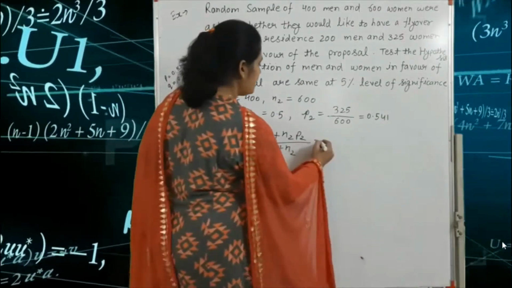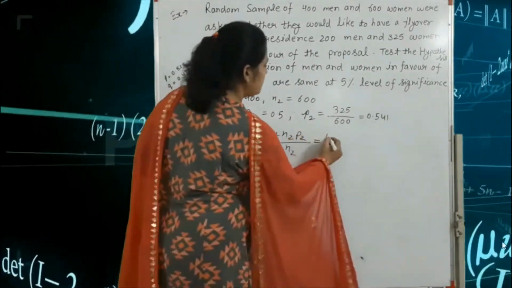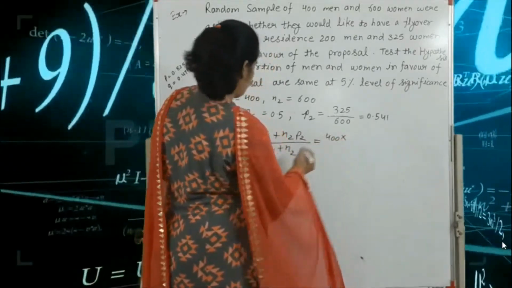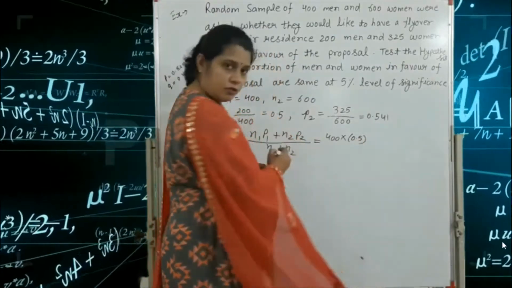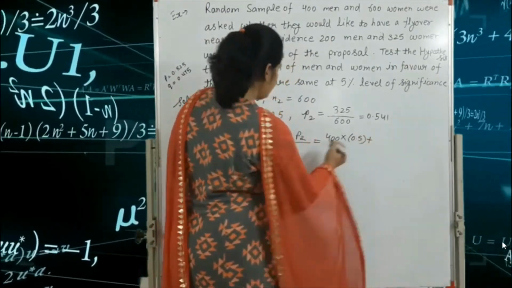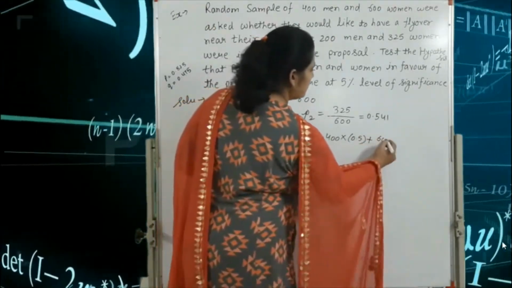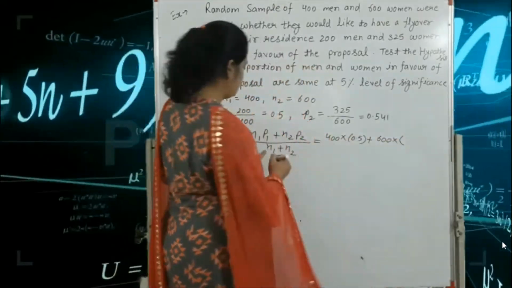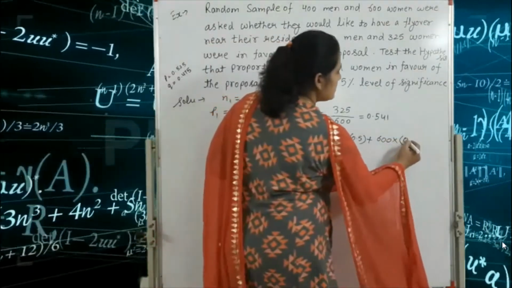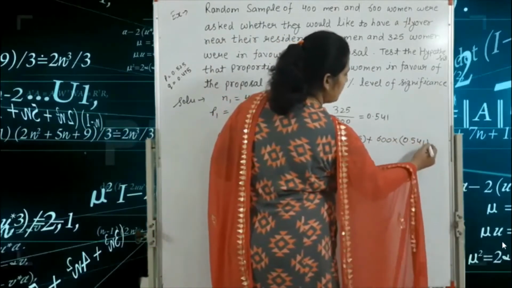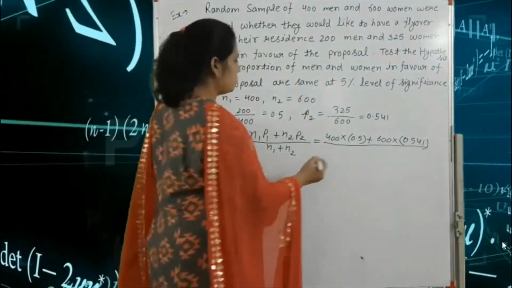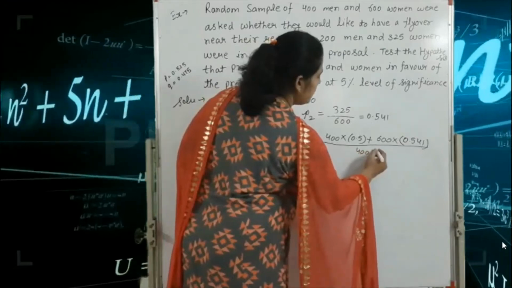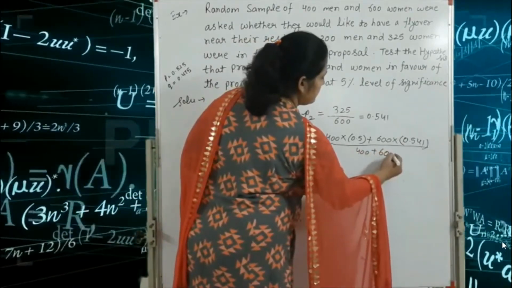So here N1 is 400 into P1 is 0.5, plus N2 is 600 into P2, that means 0.541, divided by N1 plus N2, that means 400 plus 600 is equal to 1000.